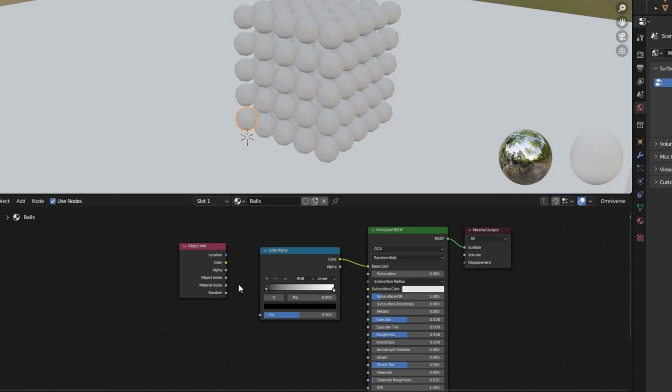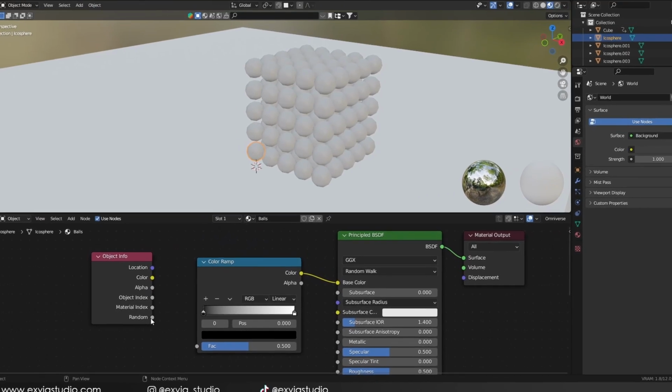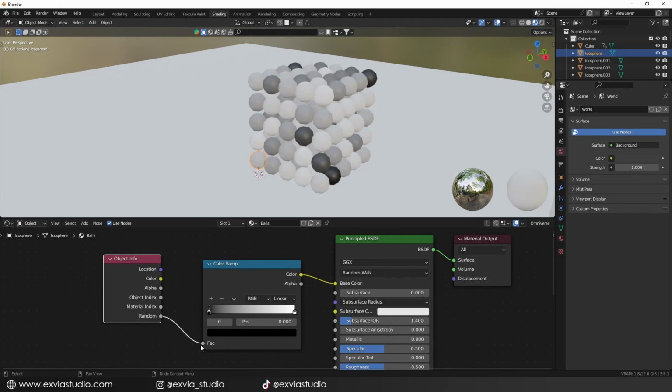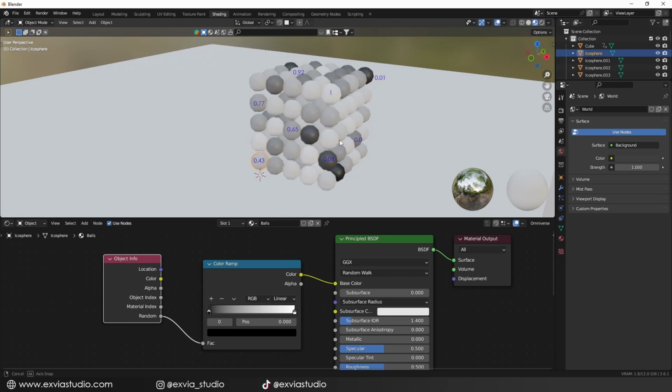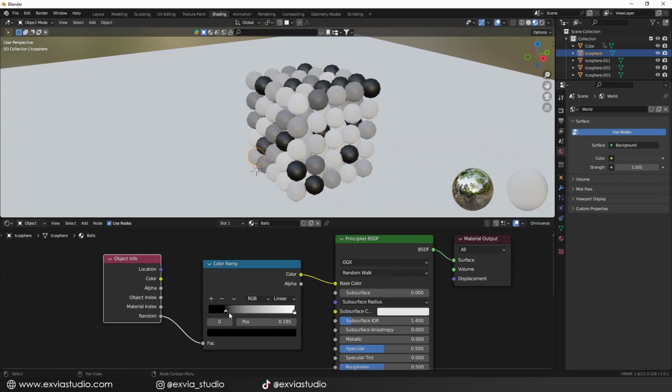The next thing we have to do is connecting the random option to the color ramp factor. And by doing this, we will see the magic. Mixing these two nodes, the Object Info node will give each sphere a value from 0 to 1. For example, 0.01, 0.02, 0.03, and so on. And the color ramp assigns a color between black and white for the values from 0 to 1 respectively.